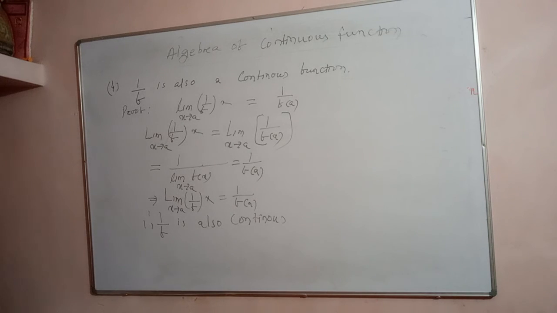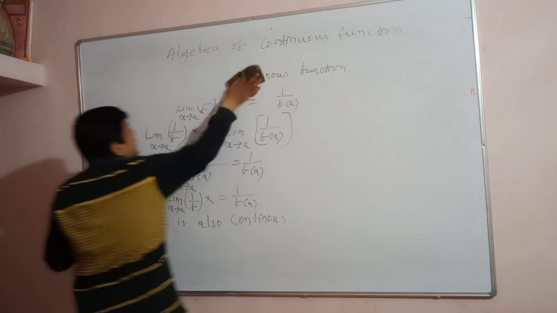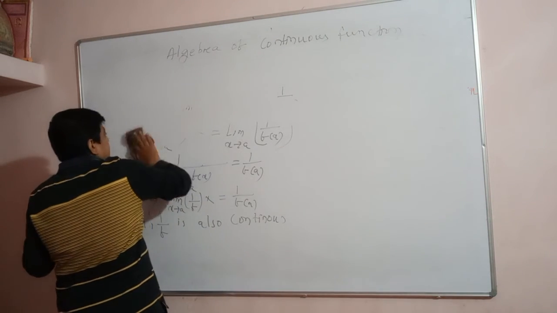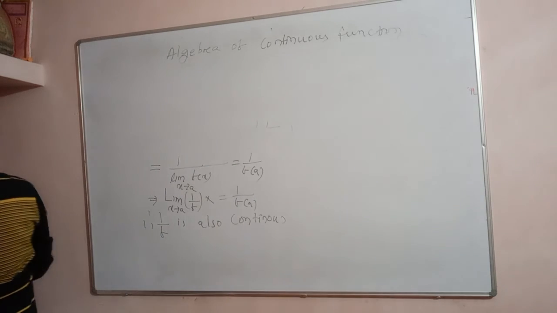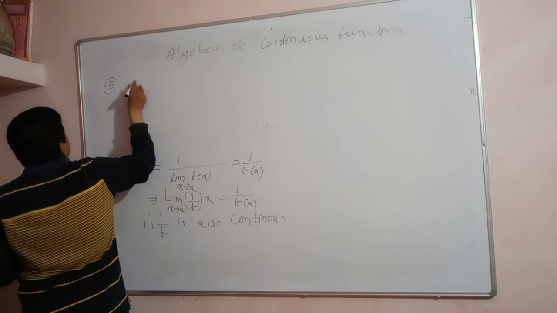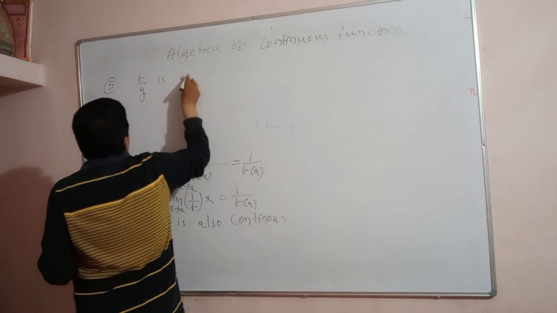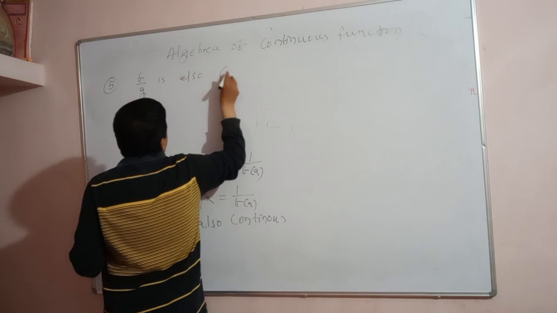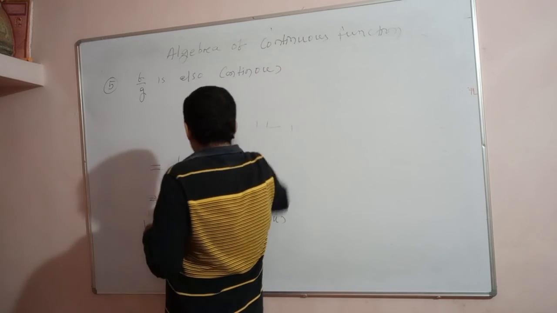So note down. Okay, next point, point number 5. Another point is that if f and g are continuous functions, then f by g is also a continuous function.